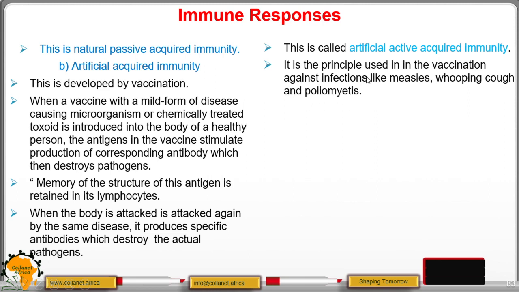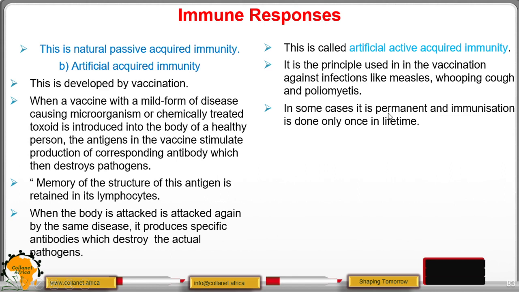So these are the ones mostly you would find young babies being vaccinated against, because the body will have the memory of these antigens. So even in case that foreign antigen attacks the body, antibodies are produced against those pathogens. So it is very important to educate people around us about vaccination, because these are deadly diseases.